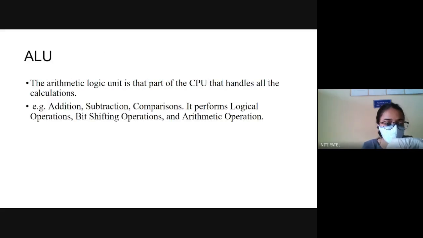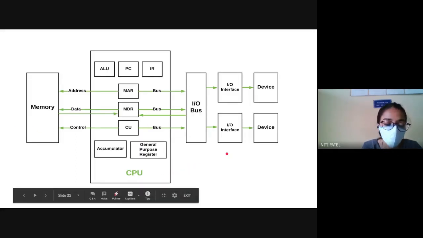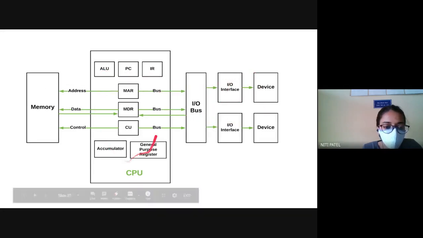Then we had seen the ALU, which stands for arithmetic and logic unit, which performs all the calculations like addition, subtraction, comparison, logical operations, bit shifting. All the brain work, all the calculation is done by the ALU. Then we had seen this diagram, which we first started with the different kinds of buses. If you see the diagram, we have two types of buses. The address bus, data bus, and control bus handle the communication between the CPU and the memory. The other one is the IO bus, which handles the communication between the IO devices and the CPU.